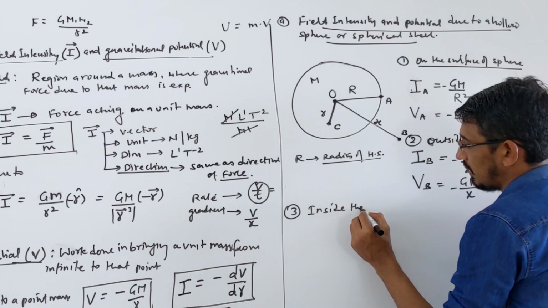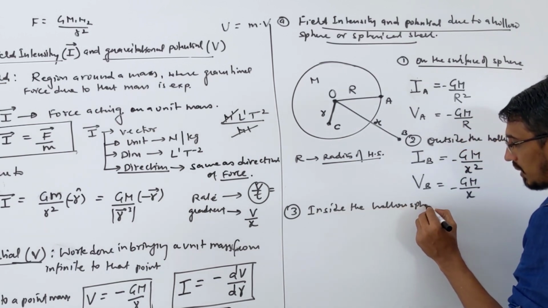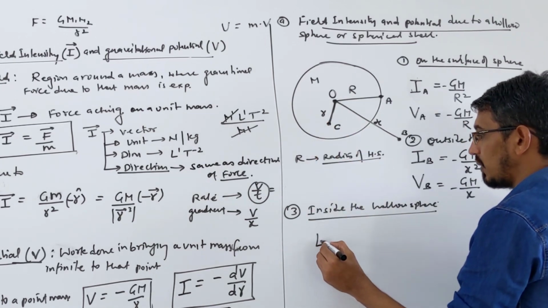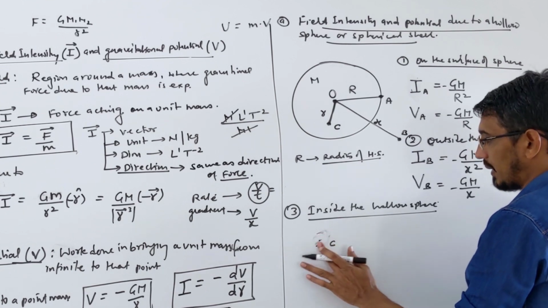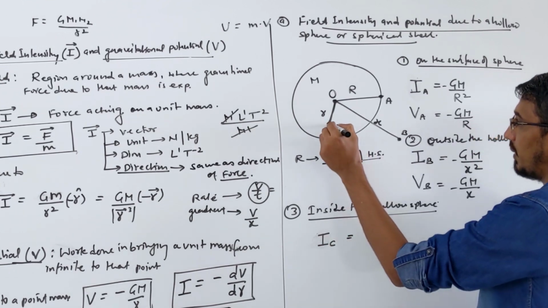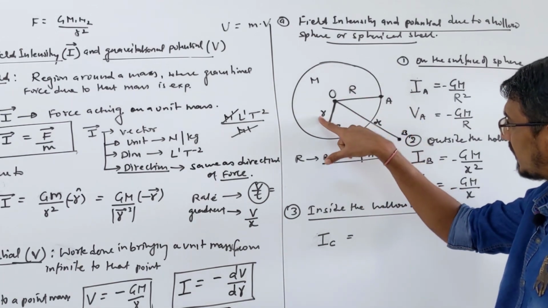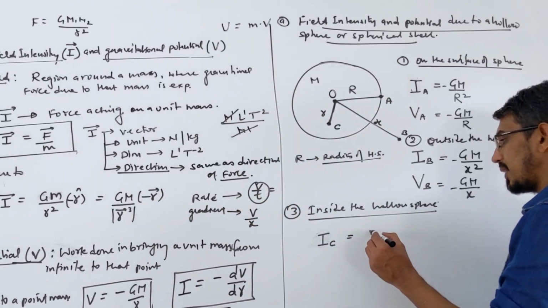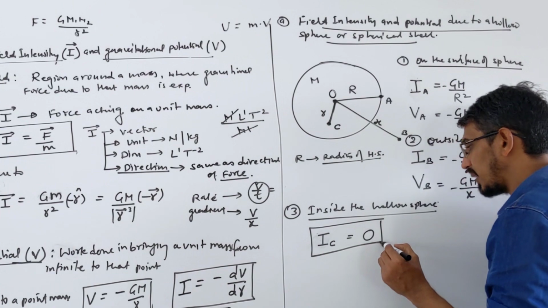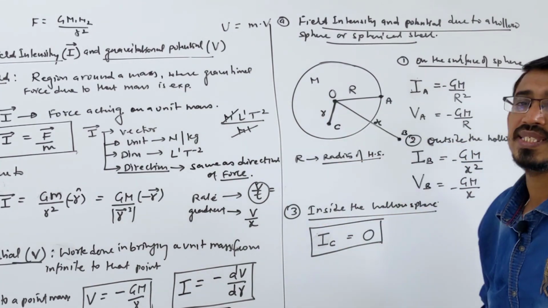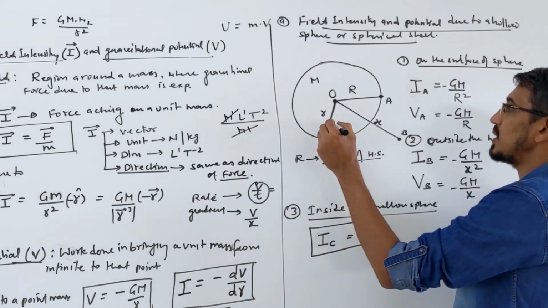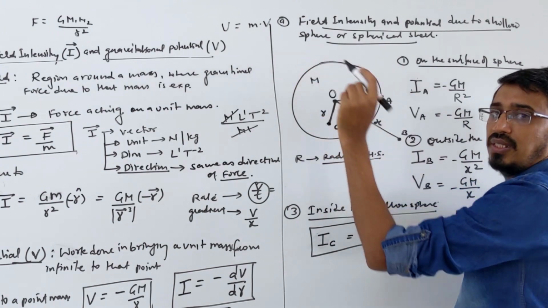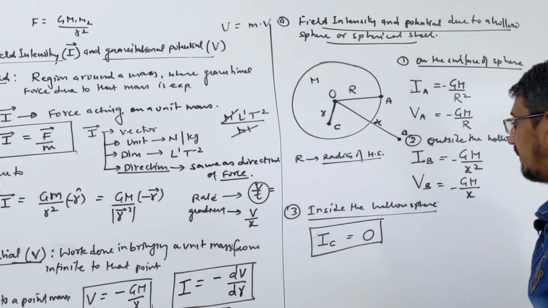Inside the hollow sphere, or spherical shell, we are saying. What happens inside? Suppose this point is given, I ask you what is IC, the intensity at this point C? Some distance is given, generally this distance is given in terms of R itself, like R by 2, R by 3, okay. So what is the answer here? 0. This is very important. Why 0? Because there is no mass inside this shell. Mass is outside. We are talking about this point. What is the field at this point? There is no mass inside which can produce a field, right? Masses are on the surface only, right? So there is no field inside at any point.